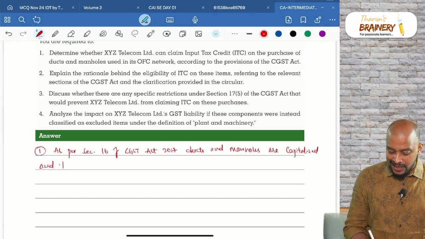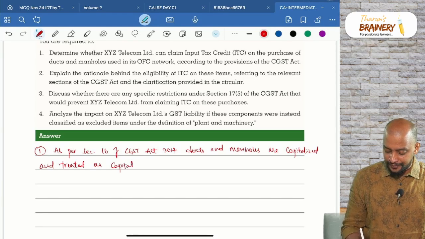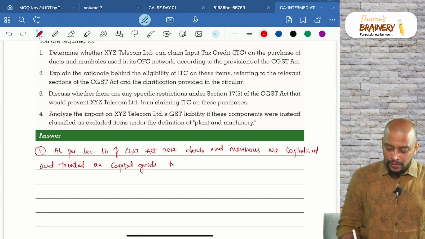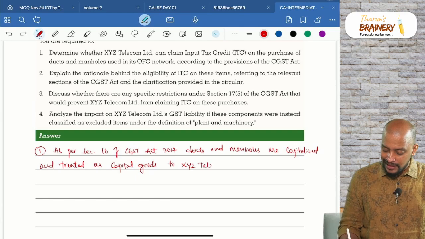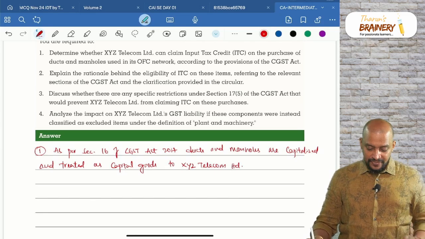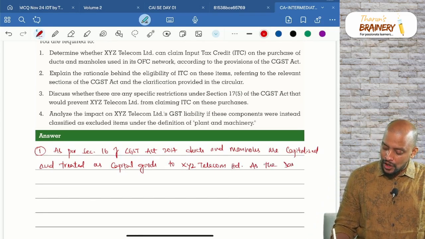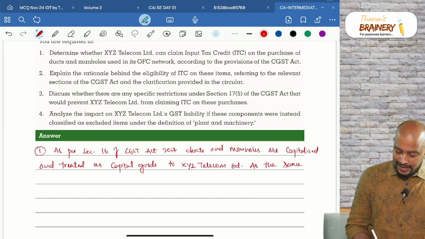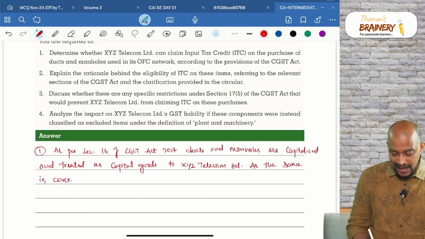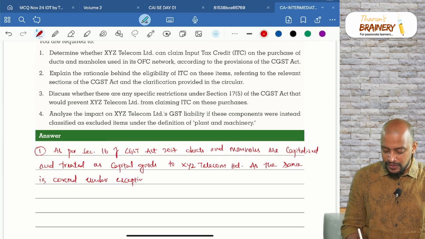and treated as capital goods to XYZ Telecom Limited, and as the same is not covered under exceptions to section 17 subsection 5.